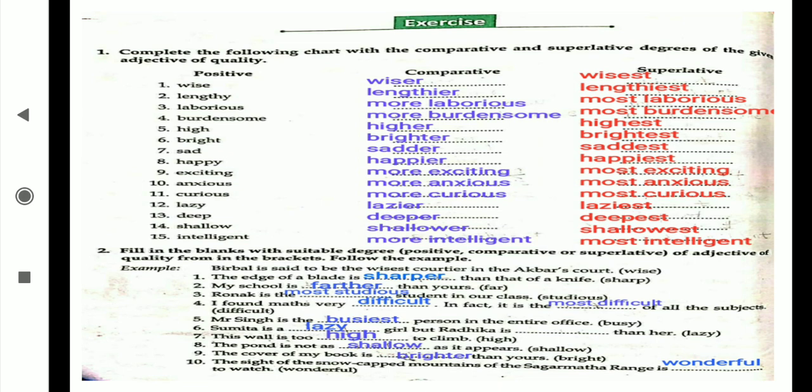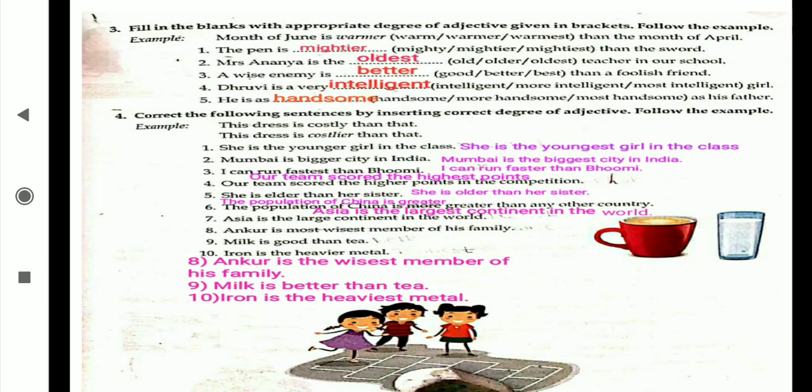The pond is not as shallow as it appears. The cover of my book is dash than yours, brighter. The sight of the snow-capped mountains of the Sagarmatha range is wonderful to watch. Now I hope you understand how we fill: wherever the has come we have taken est form, wherever than has come there we have taken er form, and where both are not there, there we have taken the main form of the word.